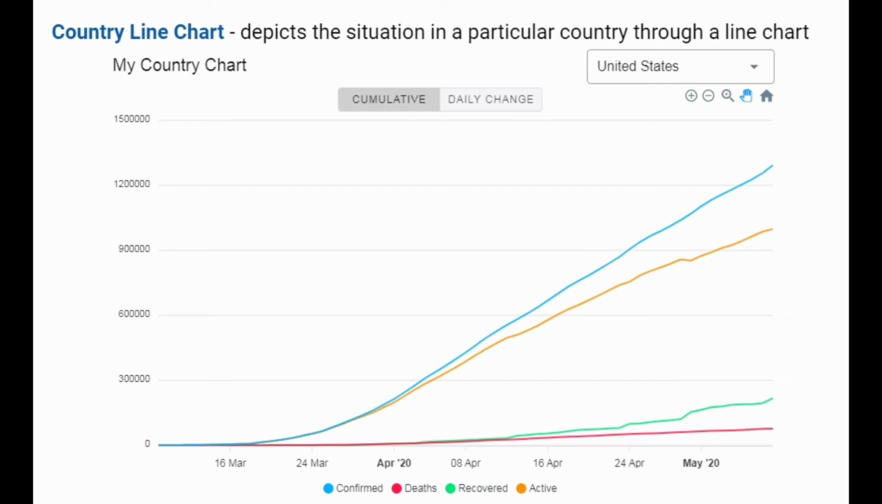My country chart. Here you can change the country name from here. All country names are available here. You can zoom in and zoom out the graph, go to the home page, and switch between cumulative stats and daily changes. Confirmed is the blue line, deaths red, recovered green, and active orange. When you hover over the line, more information is shown in a pop-up.